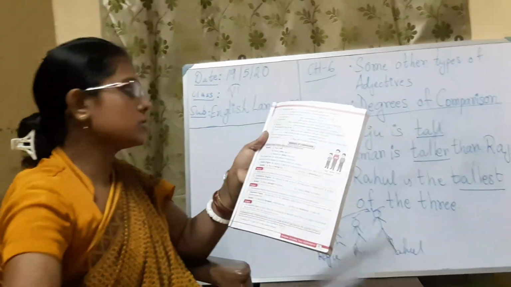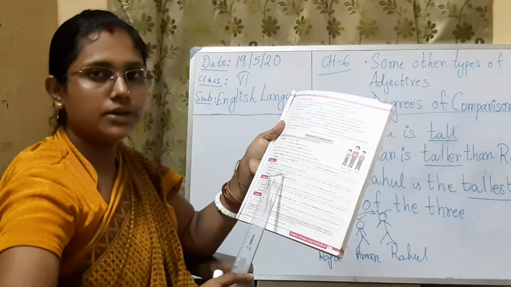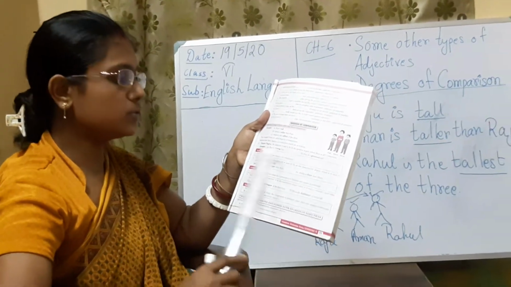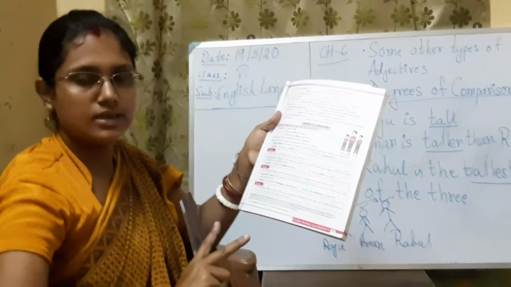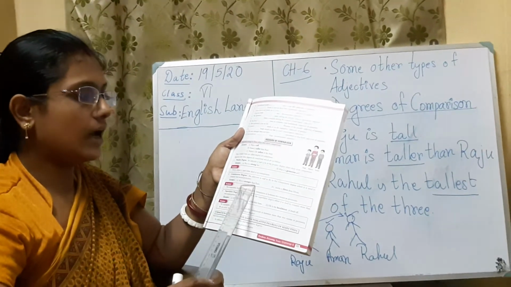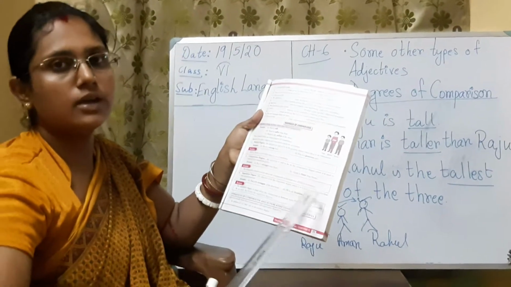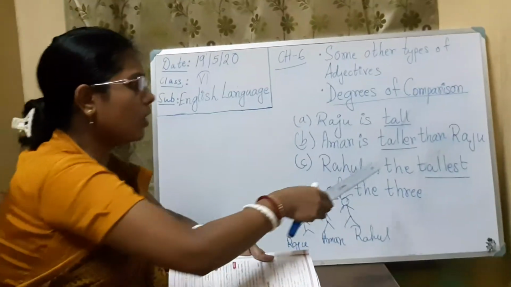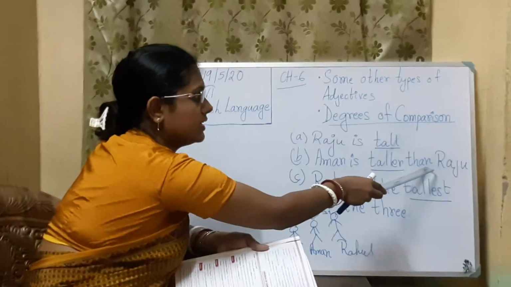Then number 2, that is comparative degree, like ER it is used. Now in comparative degree, an adjective is said to be in the comparative degree when it is used to compare two nouns or pronouns. When two nouns, means two persons' names are compared or anything's name is compared, that time only we use the comparative degree. So comparison must be there in comparative degree.